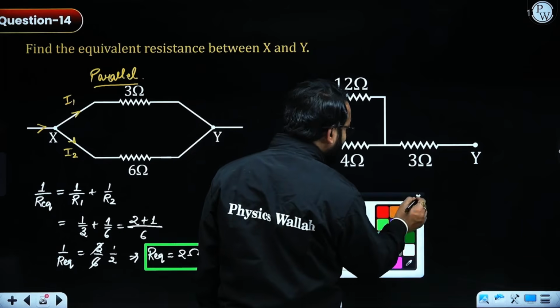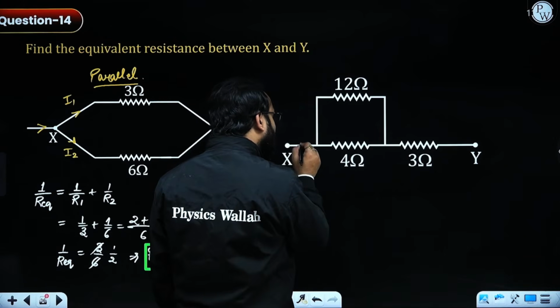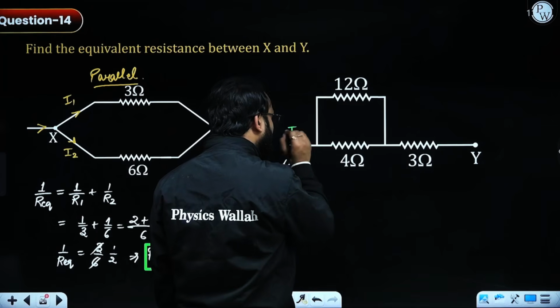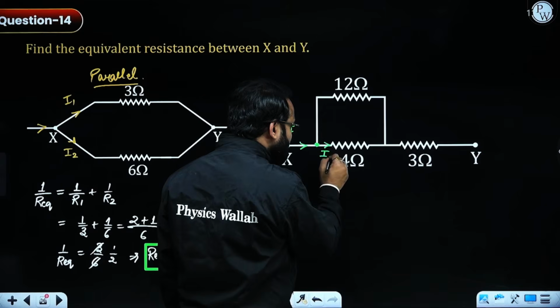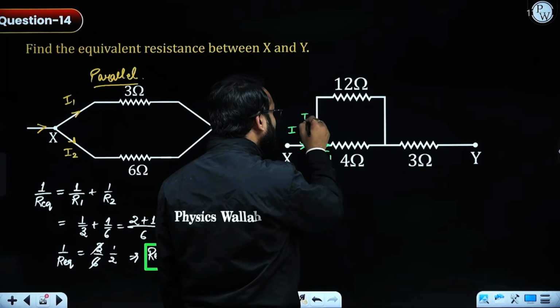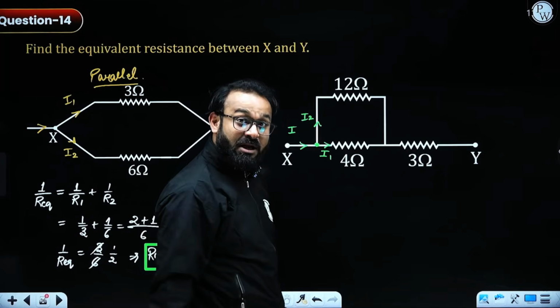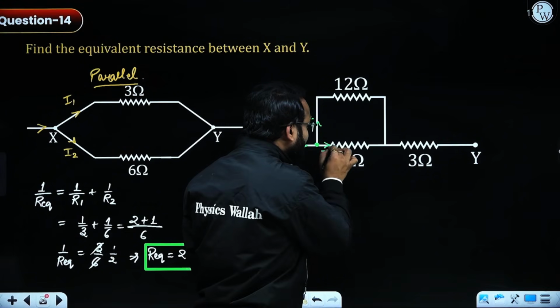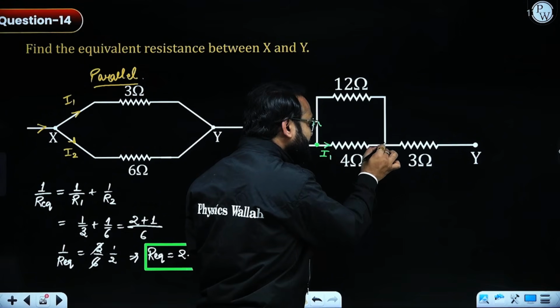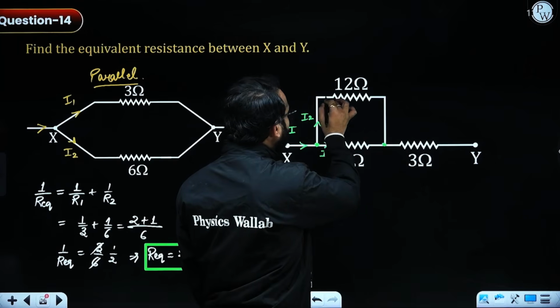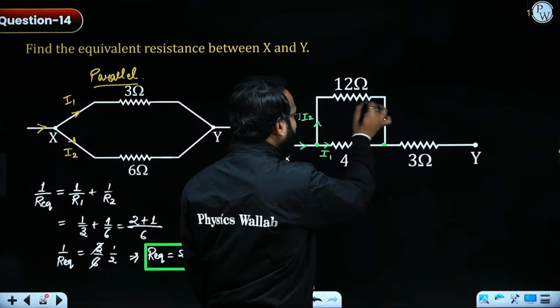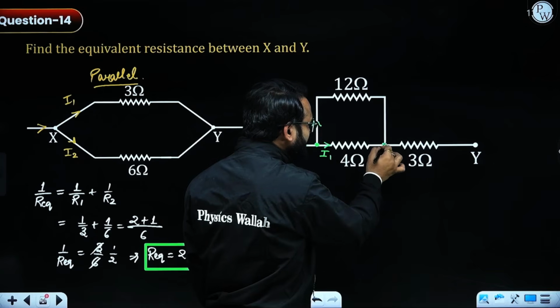Again, we are having another circuit, but here if we analyze this, we need to evaluate the flow of electric current. So over here, if the current is I flowing through this, it will be divided through this junction, which is coming as I1 and I2. Now the I1 will be flowing through this 4 ohm resistor reaching at this particular junction, and I2 will be flowing through this 12 ohm in that manner and will be reaching to the same junction.